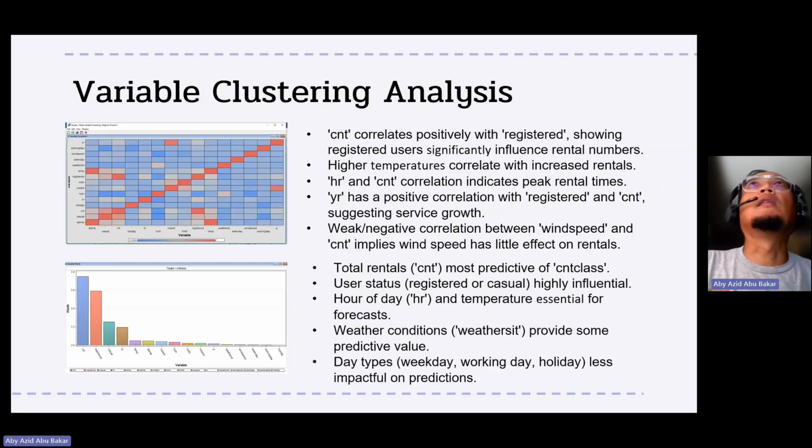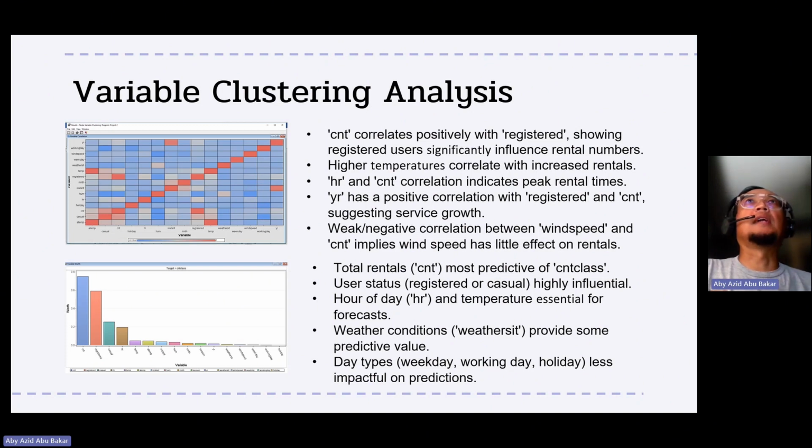Moving to the variable clustering analysis, we perform it to identify which features give more impact to the target variable. From the correlation matrix, it is apparent that the variables CNT, temperature, hour, and year have a strong and positive correlation to our target variable. We do variable worth analysis to identify key predictors, to see which variables have a high influence in predicting the outcome.